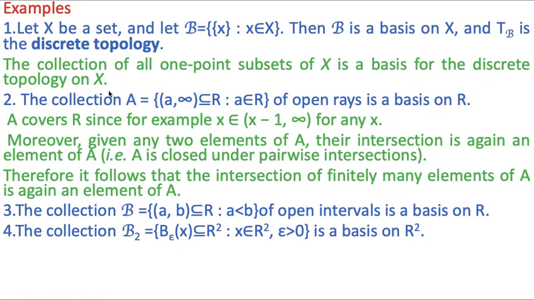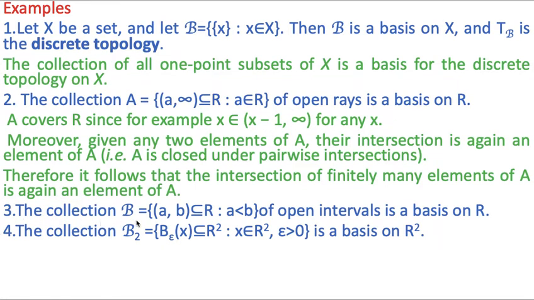Clearly, this set A covers R. For example, x belongs to (x minus 1, infinity) for any x. Moreover, given any two elements of this set A, their intersection is again an element of A. Means A is closed under pairwise intersection. Therefore, we may conclude that the intersection of finitely many elements of A is again an element of A. So, this collection A of open intervals is a basis on R.